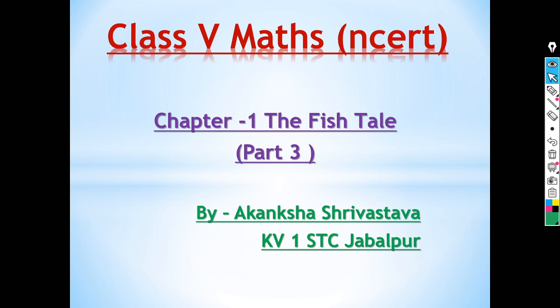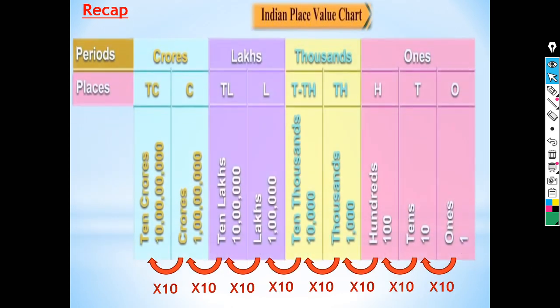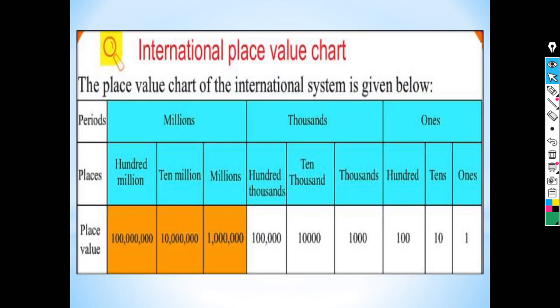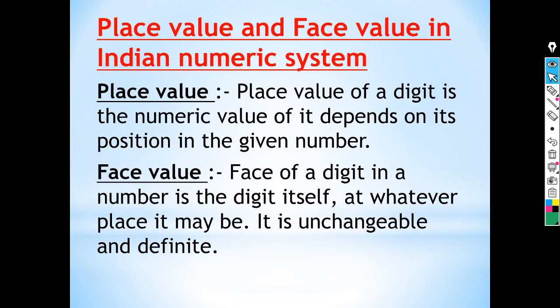I am Akanksha Srivastav from KV1STC Jabalpur, and I am going to teach you Chapter 1, The Fish Tale, Part 3. Children, in the previous class, we have learnt about Indian place value system of numeration, International place value system of numeration, place value and face value of a digit in a given number, and expanded form of the given number.